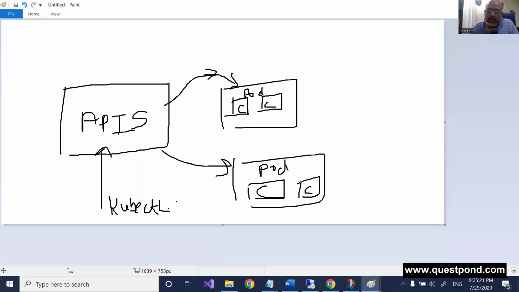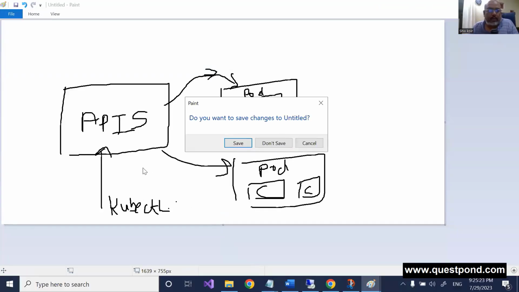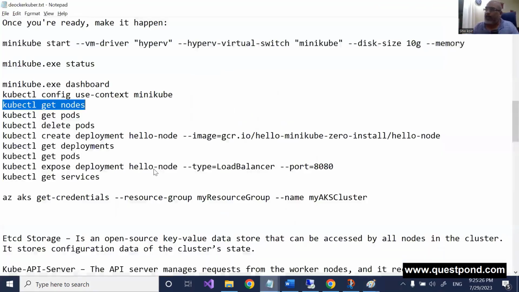For that, you can fire certain commands out here. Either you can do it manually. You can go to the control panel and enable Hyper-V.